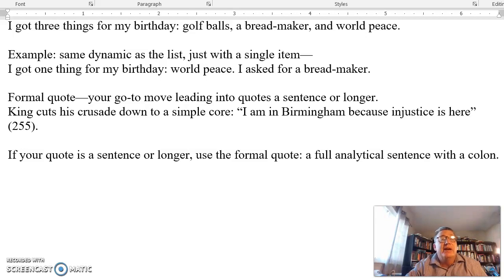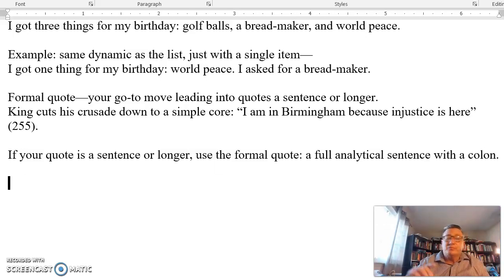Now, not all teachers are going to ask this of you. In fact, I make a bigger deal out of the formal quote than I think most of my colleagues do, but I think it's a good move to have. It's one that you're going to want to use over and over again. It allows you to save so much time. It allows you to more dramatically present it and say, right here, right now, here's the quote.